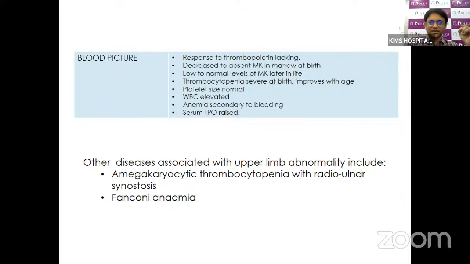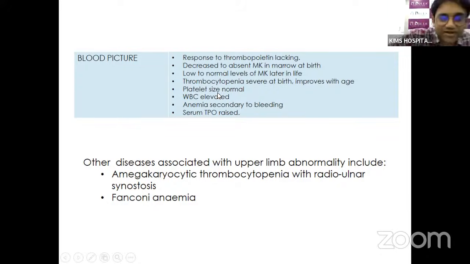The blood picture is usually due to a lack of response to thrombopoietin. There is a decrease to absent megakaryocytes in the bone marrow at birth. Then slowly the megakaryocytes will improve, but they can stay at low to normal levels. The thrombocytopenia is very severe at birth because there are absent megakaryocytes in the marrow, and as the megakaryocytes improve, it improves with age. Now, the platelet size is normal.